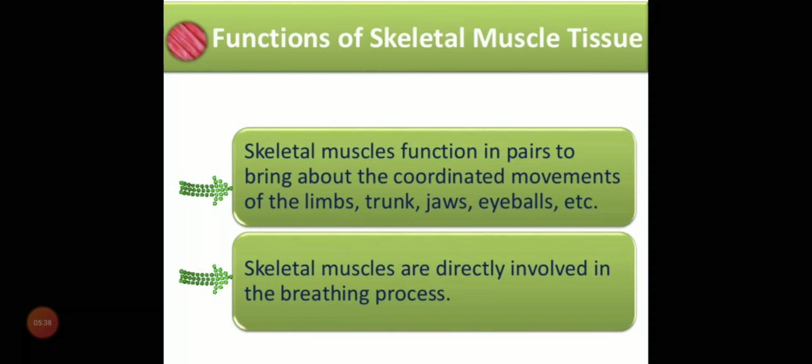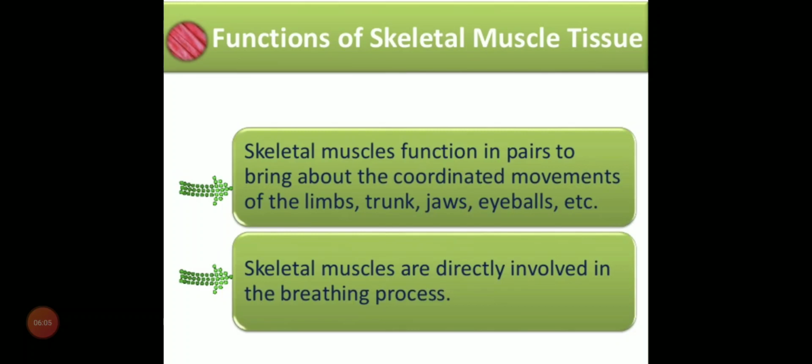Next come the functions of skeletal muscles. Skeletal muscles function in pairs to bring about the coordinated movements of the limbs, trunk, jaws, eyeballs, etc. If we want to rotate an eyeball, it is under the control of our will, and if we move the right eyeball, automatically there will be some movement in the left eye also. So the paired movements are performed by skeletal type of muscles.